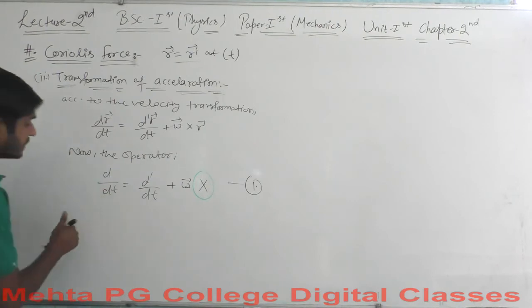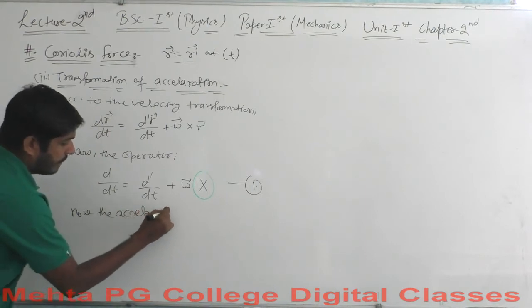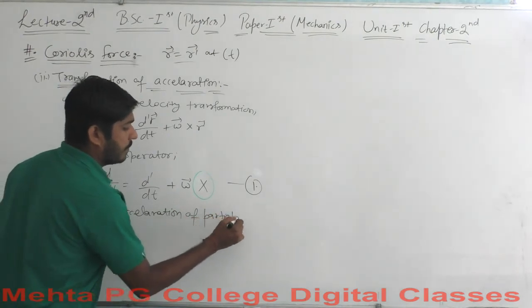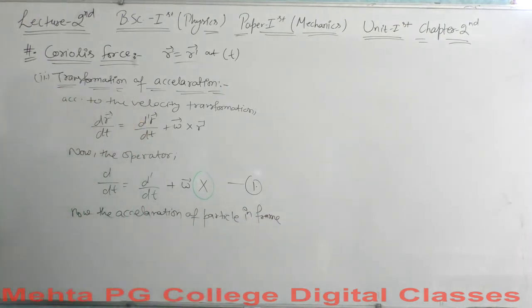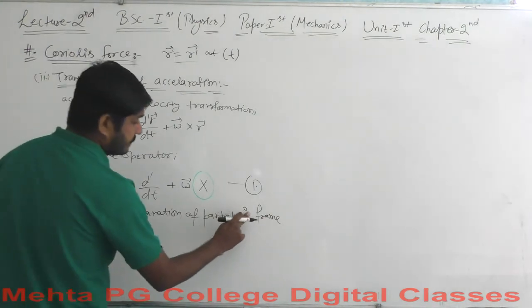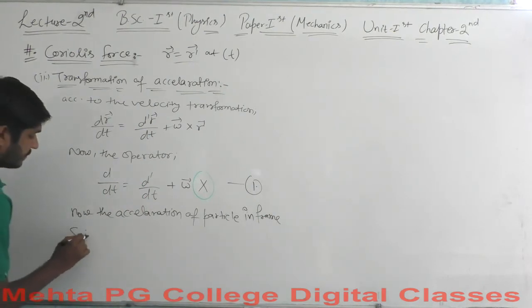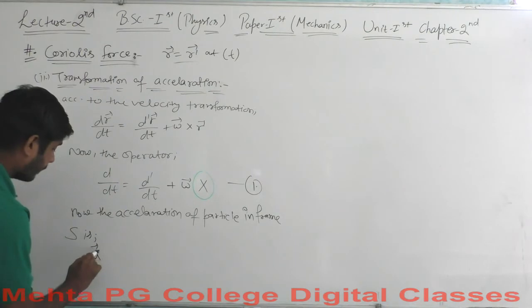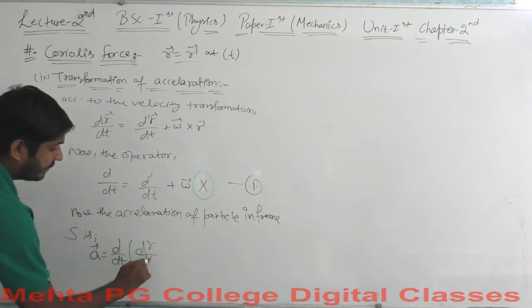The acceleration of the particle in frame S, let's say this is the A vector here, will be equal to d by dt of dr by dt.